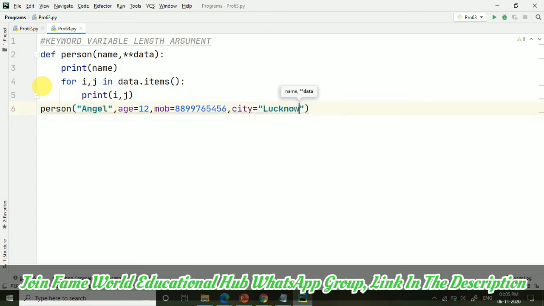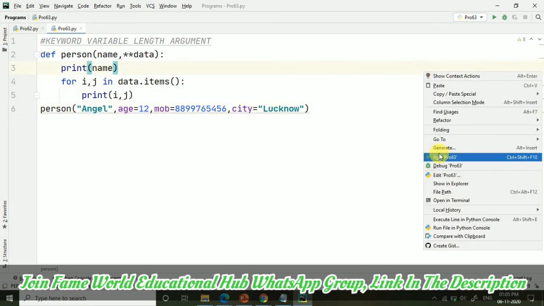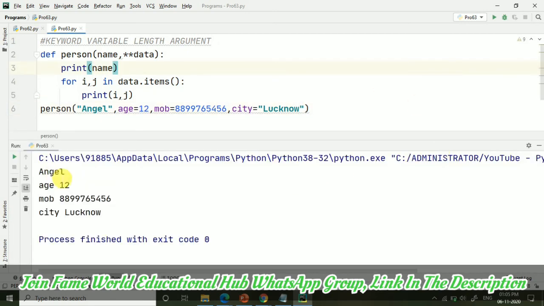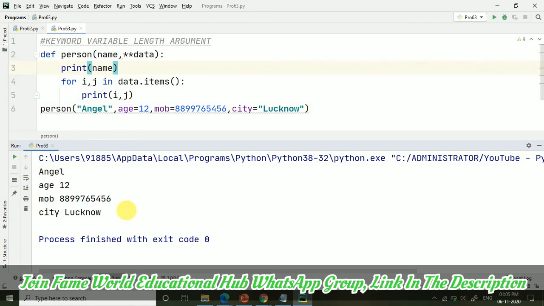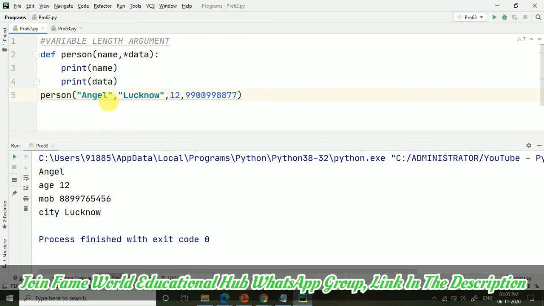And here you can see we are getting the values very properly. Age equals 12, mobile number equals this, and city equals this. So this way it's working now, and you can see with the help of a loop we can get it without the dictionary format also. Similarly, in the case of variable length argument, we can apply the loop. So now it's your assignment to do this one using the loop.